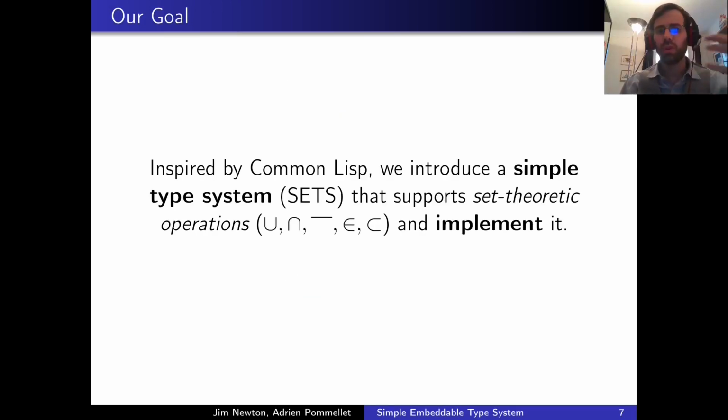The actual goal of this talk is therefore the following. We will introduce a simple type system known as sets, inspired by Common Lisp, that supports set theoretic operations, so union, intersection, complementation, membership, and inclusion. We will also implement this simple type system in 3 languages.